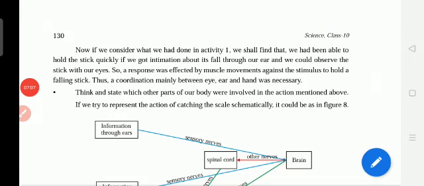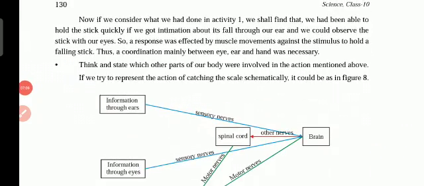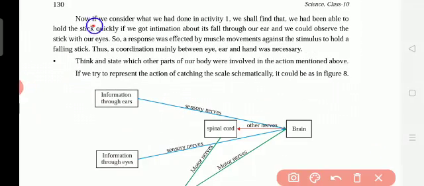If we consider what we did in activity 1, we shall find that we had been able to hold the stick. We are holding the stick in activity 1, the first page of this lesson. The stick is falling. So which organs are involved to hold that stick? First, ears. We are listening to the stick falling. Next, eyes.